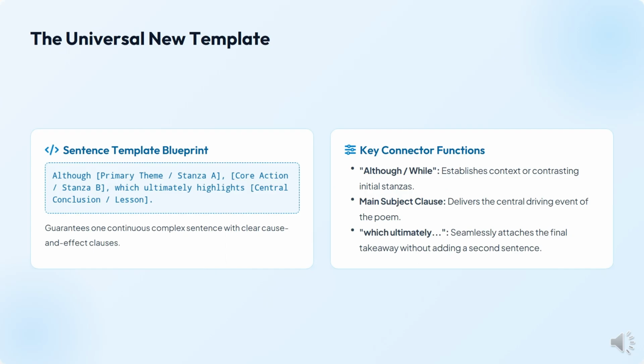A universal template for a poem can be: although it can represent the primary theme or stanza A, whatever the theme is, you should write although before it, and then the core action in stanza B, which ultimately highlights the conclusion or the lesson. So the key connectors are although, while, and a main subject clause, which delivers the central driving event of the poem, which ultimately is the conclusion, or it seamlessly attaches the final takeaway without adding any second sentence. So you have to write one sentence considering this template.